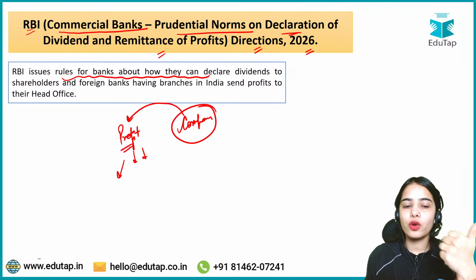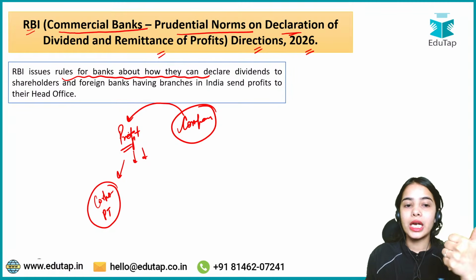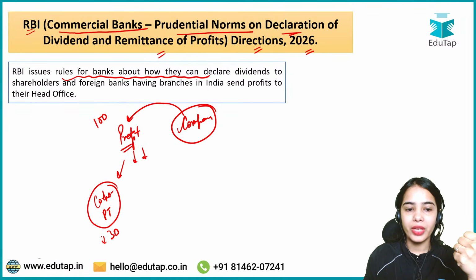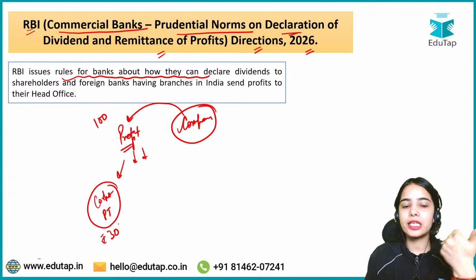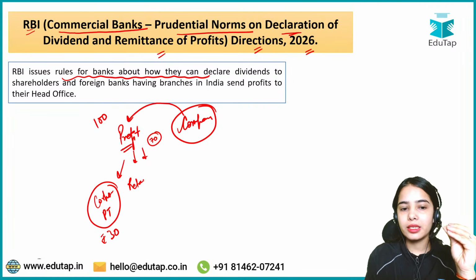First of all, from the profit, the corporate profit tax has to be paid. After paying the tax, let's say the profit is 100 and 30 rupees has been paid as tax, then whatever is left, 70 rupees, remains. From this, the company will keep some retained earnings, which are also known as undistributed profits.